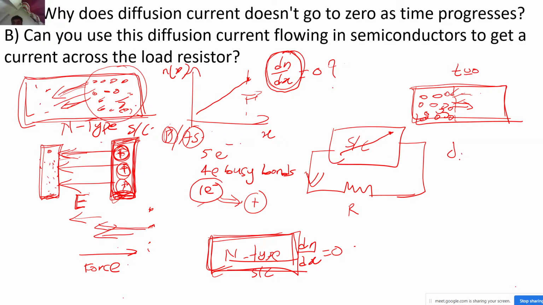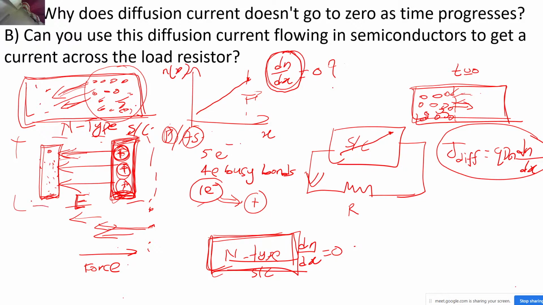What is your diffusion current? Q dn by dx, correct? Something must cancel this term, and what will cancel it? Think about what I have just explained on the left hand side. How many types of different current exist in the semiconductor? One is the diffusion current and another is the drift current, correct? So the total current will be J diff plus J drift, the sum of these two, right?